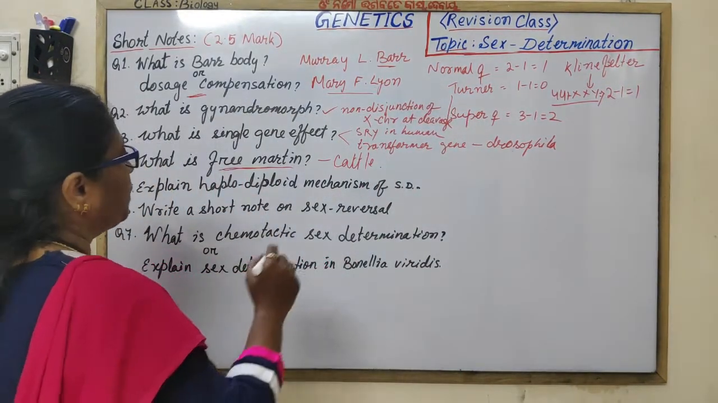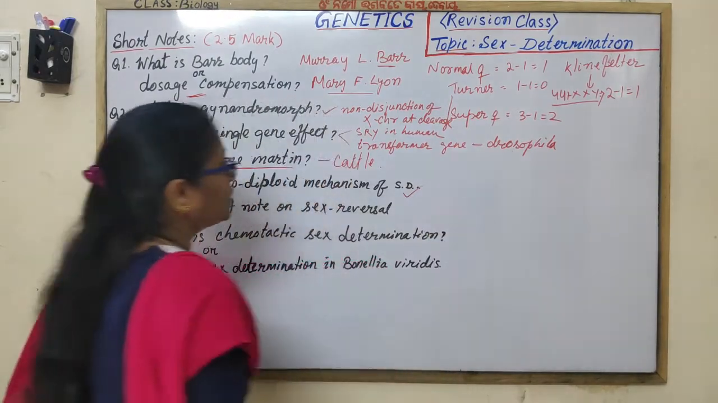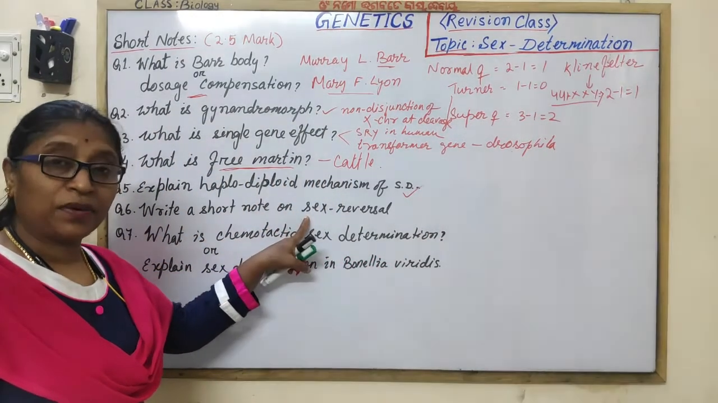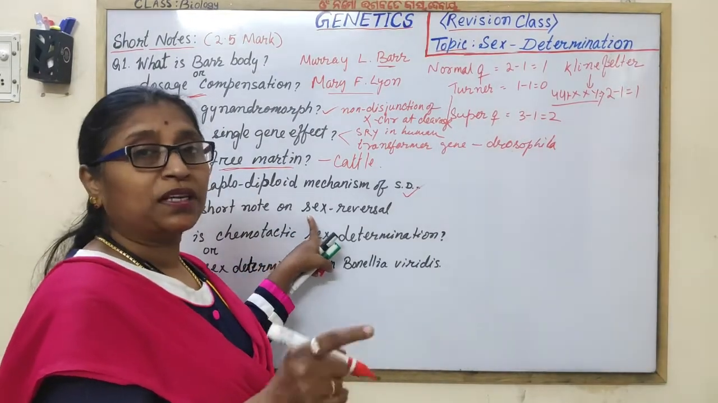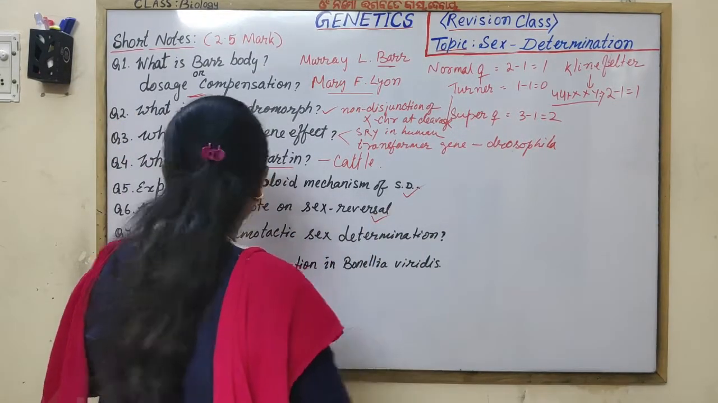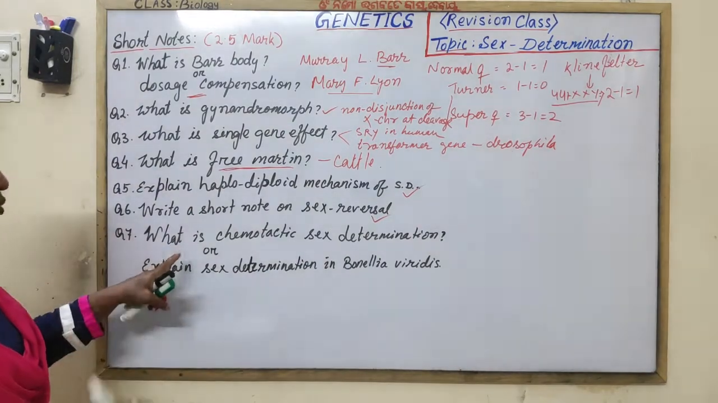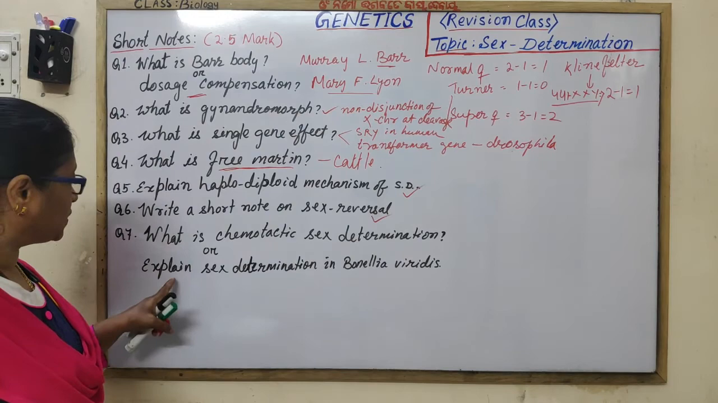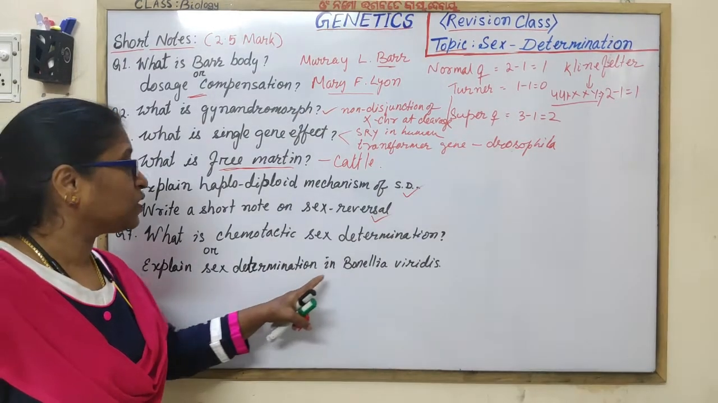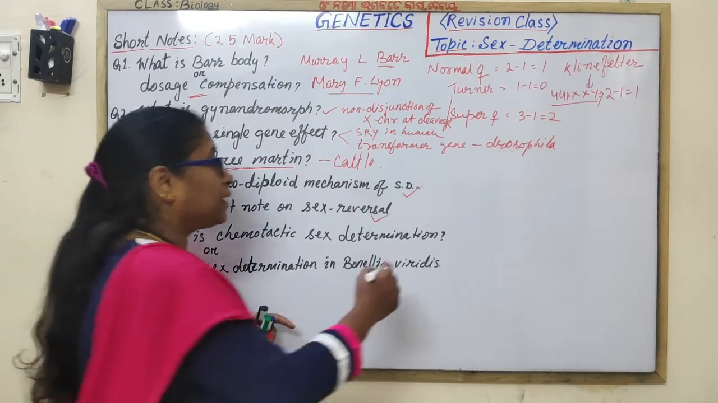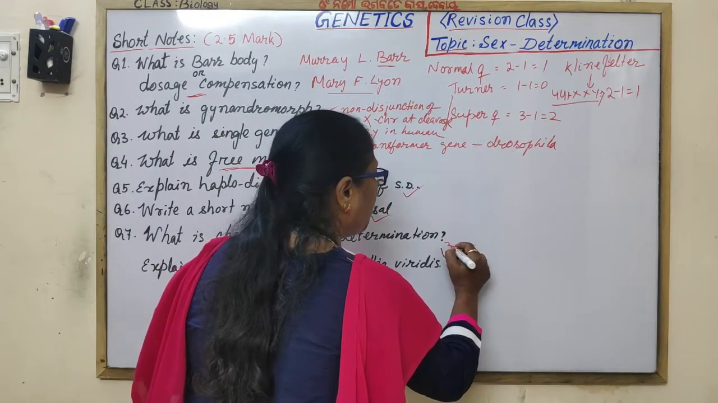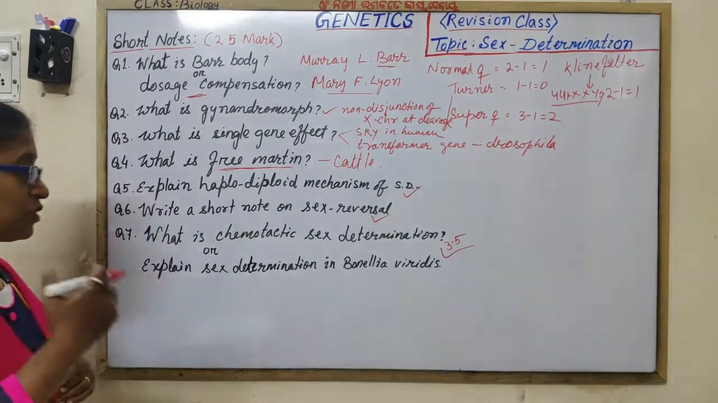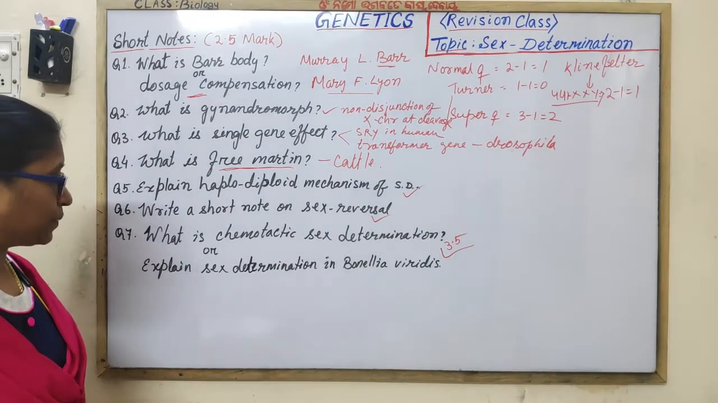Explain haplodiploid mechanism of sex determination. Already we have discussed. Okay, write a short note on sex reversal. You have to mention the human as well as the birds. Already we have discussed in the long question. What is chemotactic sex determination? It may be asked as explain sex determination in Bonellia viridis. It is also important for 3.5 short note of long type question, means the group C question.